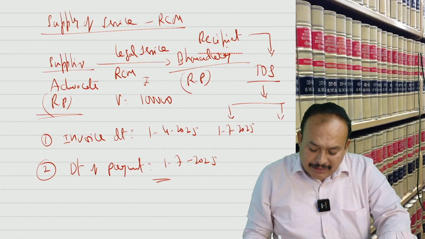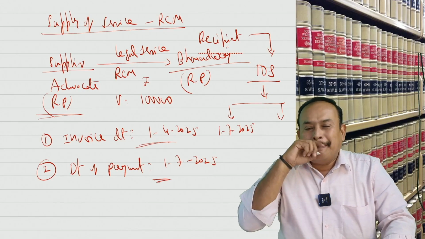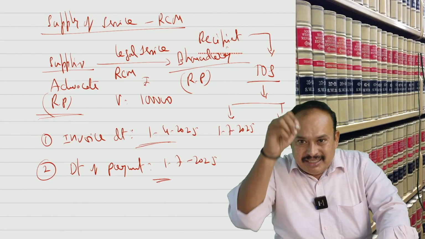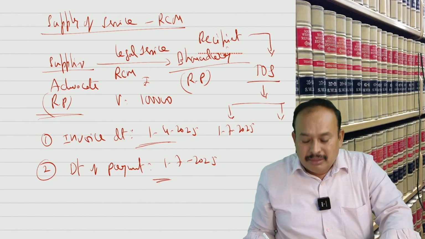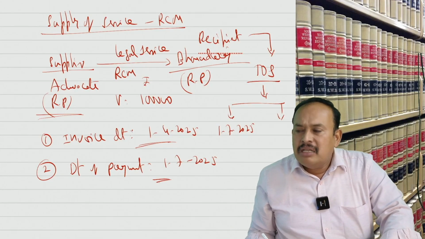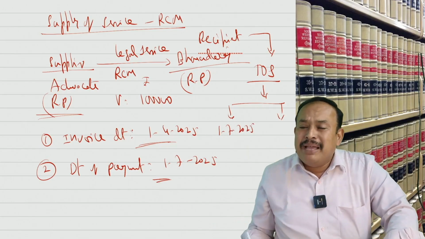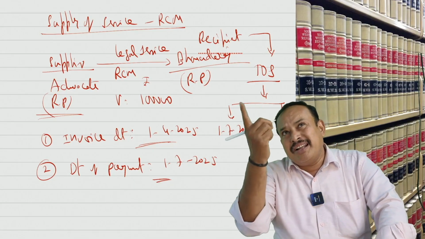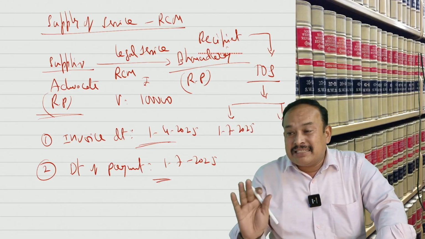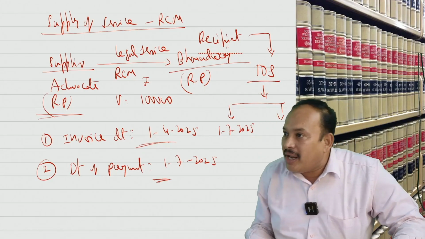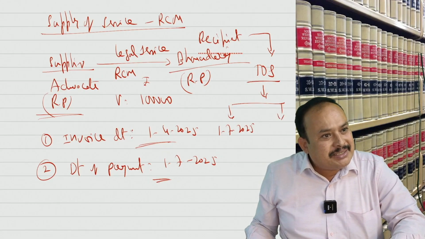When was the invoice issued? 1st April. Then the count starts from 2nd April. So April 29 days. Correct? April 29 days. Further May 31. 29 plus 31 is 60. 31st of May is 60 days. Is that clear? From the date of invoice.